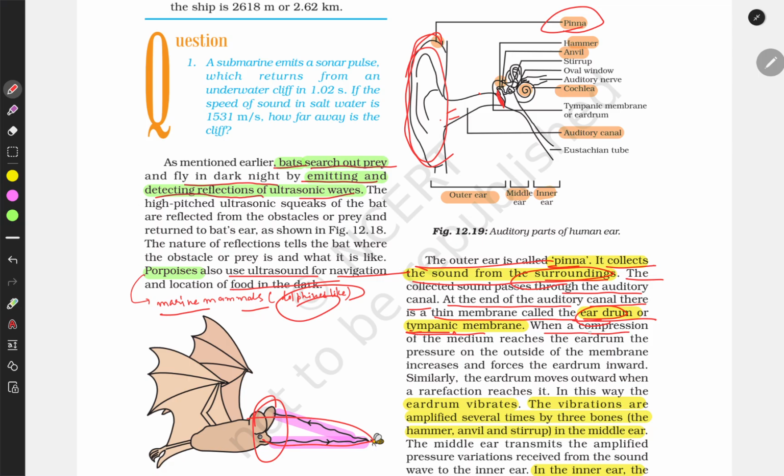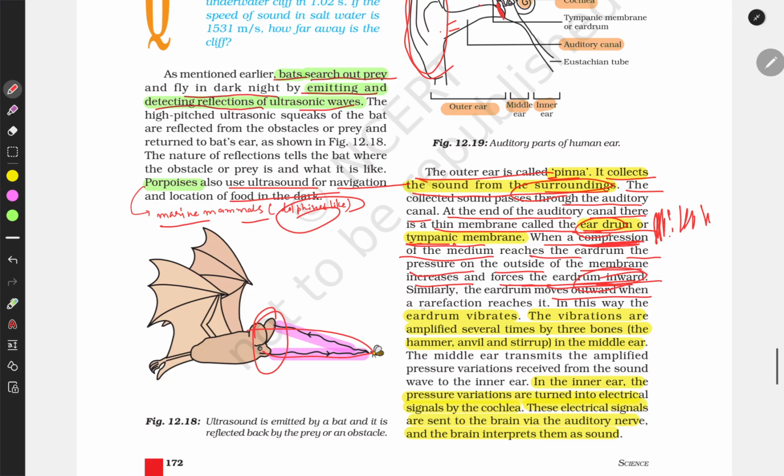When a compression of a medium reaches the eardrum, the pressure on the outside of the membrane increases and forces the eardrum inwards. When there is a compression, the sound travels in a compression and rarefaction way. So when the compression reaches the eardrum, it forces it inwards.